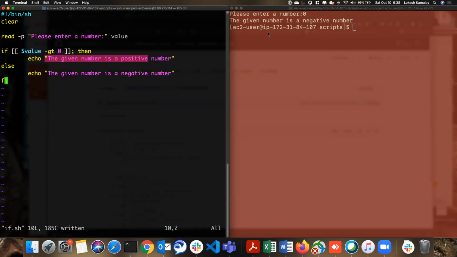But when I enter a negative number, which is minus 10, is the value greater than or equal to 0? No, because negative numbers are less than 0. So that's why this printed, which is correct. So when I enter 0, what condition? 0 greater than 0? No, because 0 is equal to 0. This condition becomes false. The moment the condition becomes false, this else part got executed irrespective of anything.